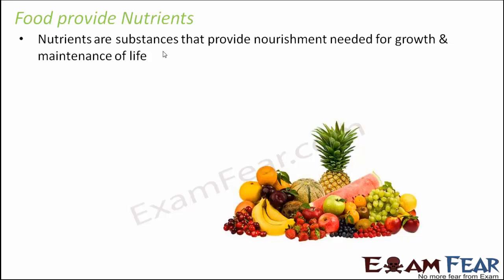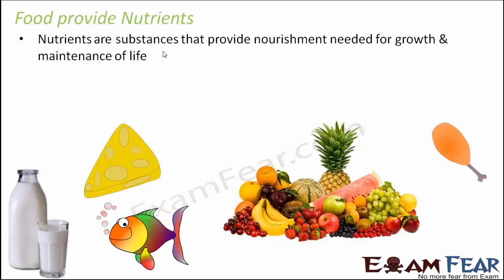So basically whatever we eat, whether they are fruits or vegetables or cereals or anything, all of them have some or the other nutrients, and these nutrients provide all the energy to our body that is required for growth and development of the body. So that is why you have seen that your parents often tell you to eat on time, to eat properly, because if you skip your meals, if you do not eat properly, you will tend to become weaker. Your growth will not happen in the right way.